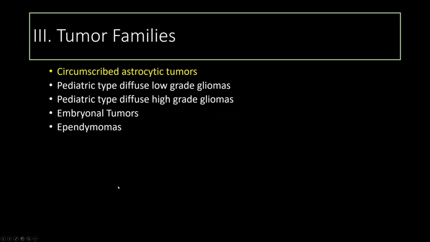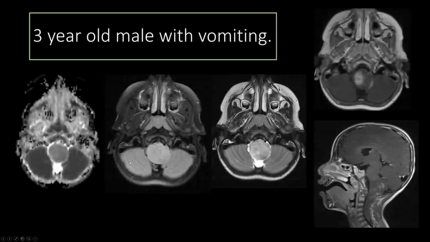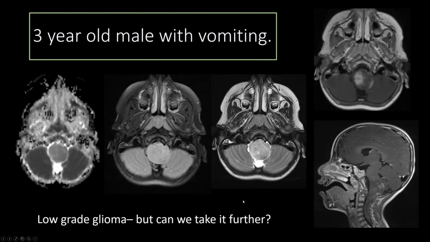So now let's go through a couple of different examples of tumor families and tumor types and discuss what advances we've had recently with pediatric tumors. So we'll start with the circumscribed astrocytic tumors. This is a 3-year-old male with vomiting. You're reading this in the emergency department. You can see that there's an expansile lesion with T2 hyperintensity involving the medulla, and then there's heterogeneous enhancement. When we look at the diffusion characteristics, it's not really restricting diffusion. So you're thinking this is like a low-grade glioma of the brainstem, but can we take it further?